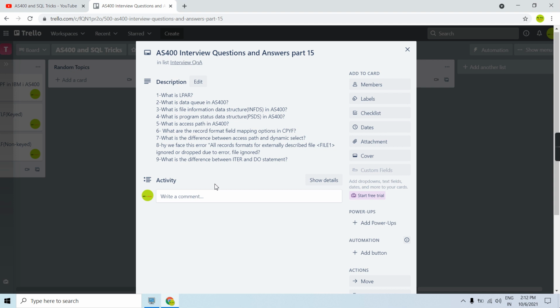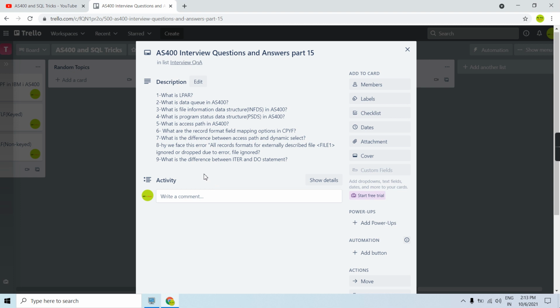This happens at runtime, whenever the program executes and we perform the dynamic select from a file. But access path is something which exists before the program gets called. When a file gets created, an access path gets created for that file. So the access path exists before the program gets called.